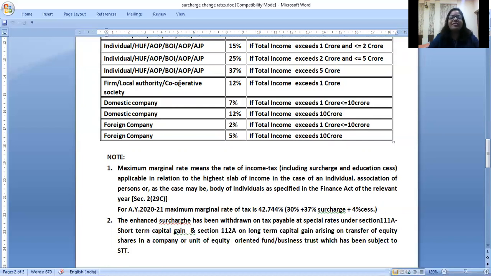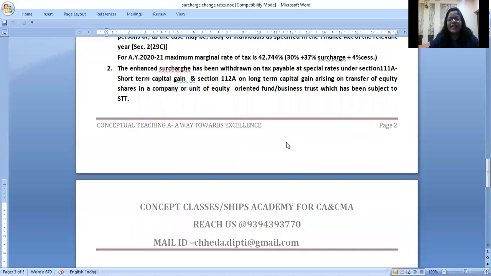Nice, clear? For firms and all, if the total income exceeds 1 crore, surcharge is 12%. For a domestic company, the rate is 30%. So surcharge is 7% if income exceeds 1 crore up to 10 crores, and 12% if the income exceeds 10 crores. For a foreign company, the basic tax rate is already high, only 40%. So they have lower surcharge than an Indian company: 2% if the income exceeds 1 crore and is less than 10 crores, and 5% if the total income exceeds 10 crores. I hope these surcharge rates are helpful to you.